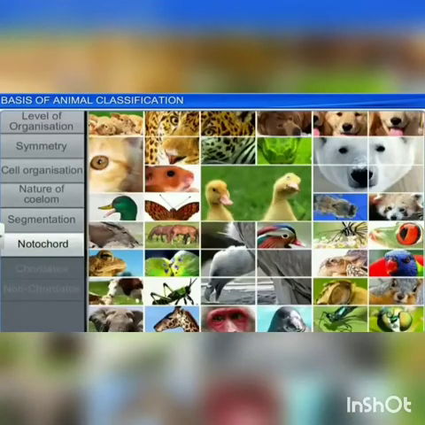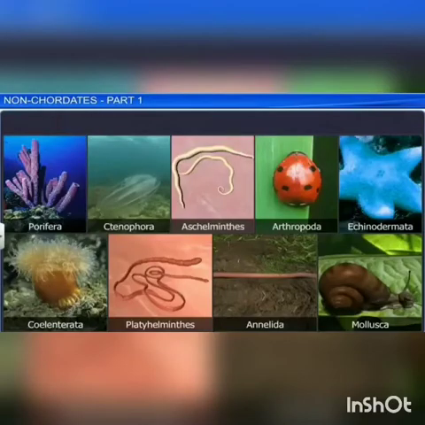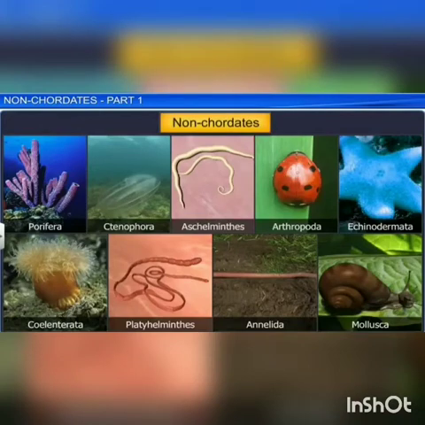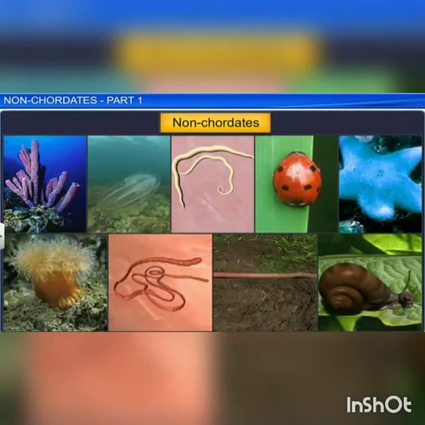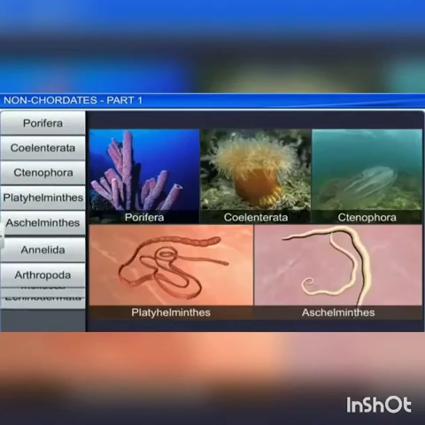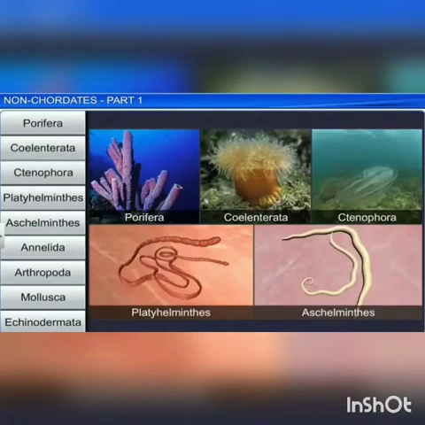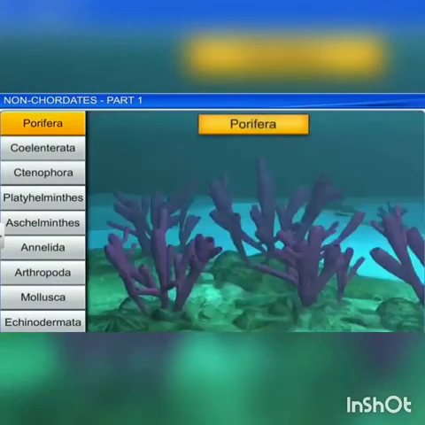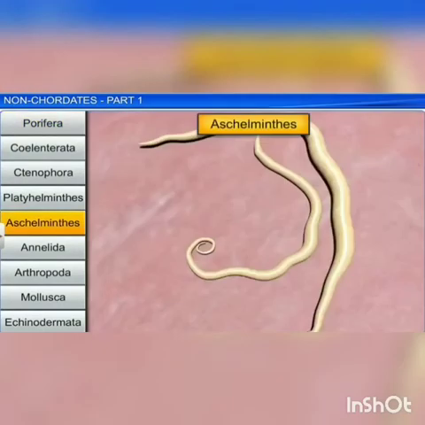Based on the presence or absence of notochord, the animals can be classified into non-chordates and chordates. Non-chordates are animals that do not possess a notochord, and these non-chordates are divided into different phyla starting from Porifera to Echinodermata. In today's class, we will discuss from Porifera to Aschelminthes.